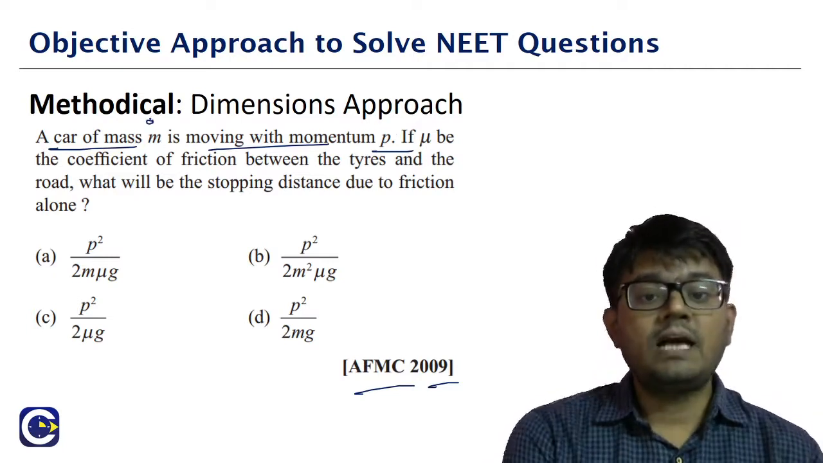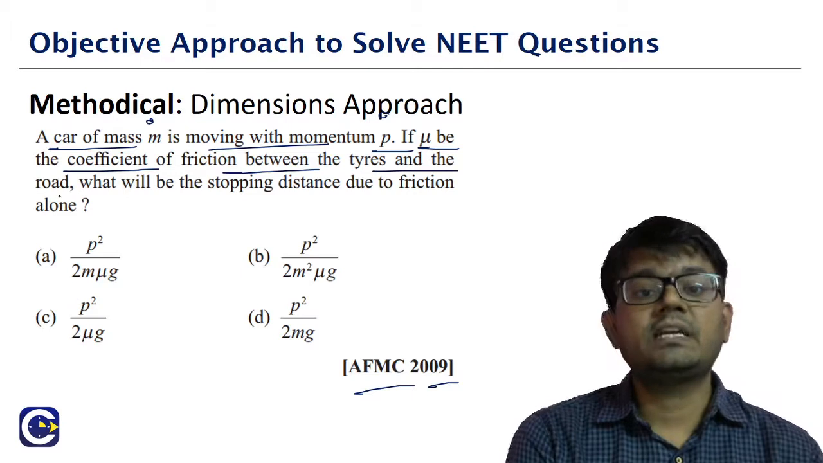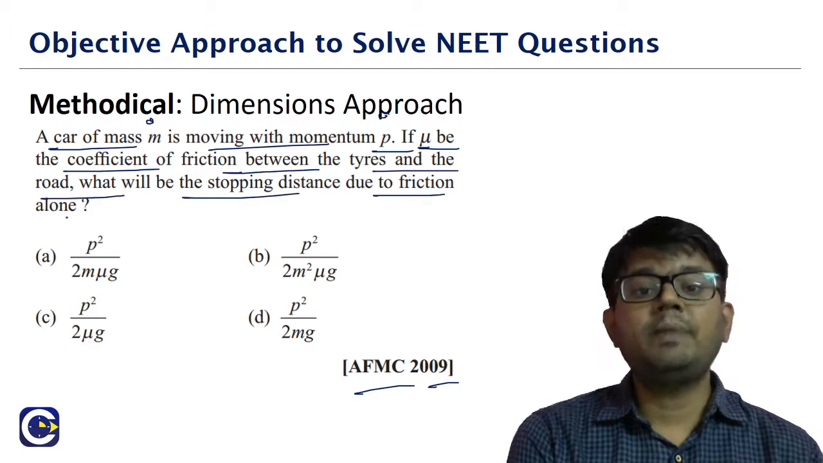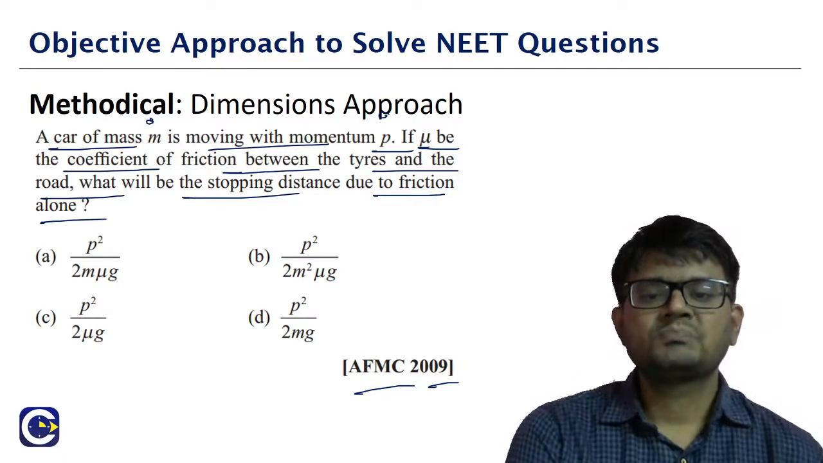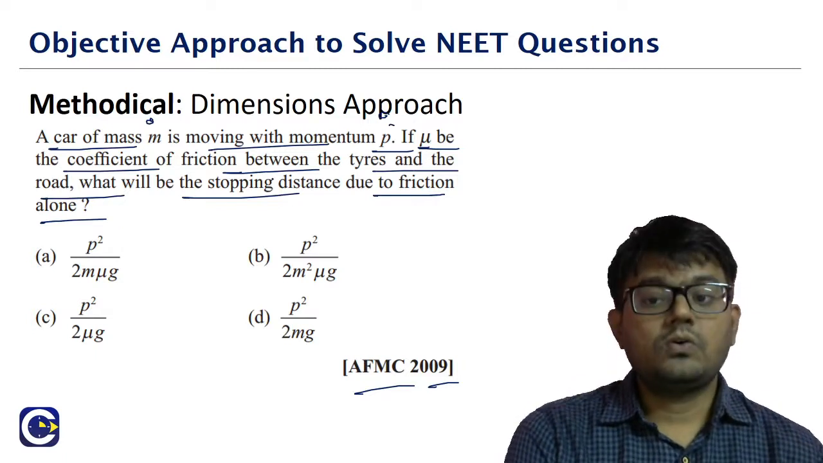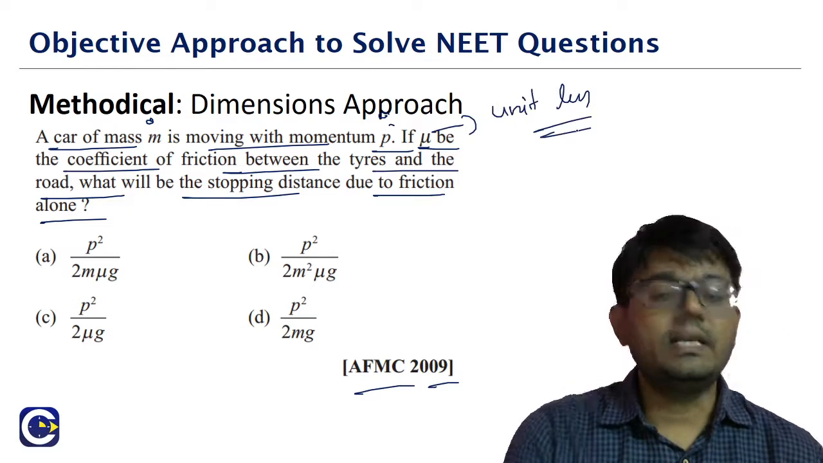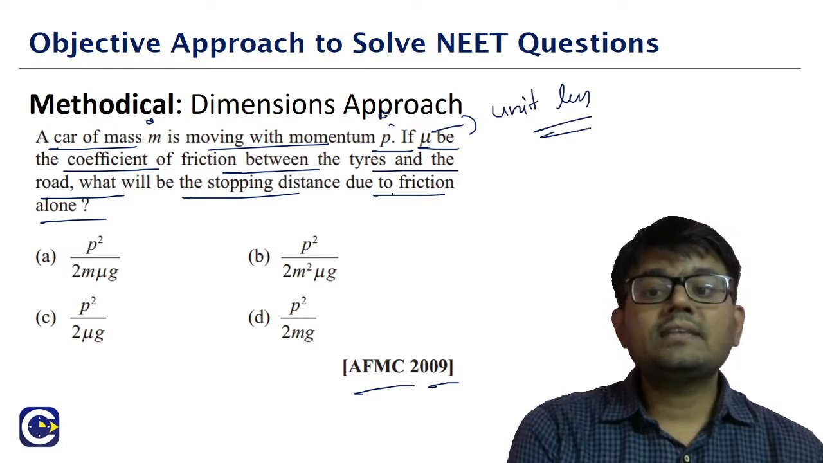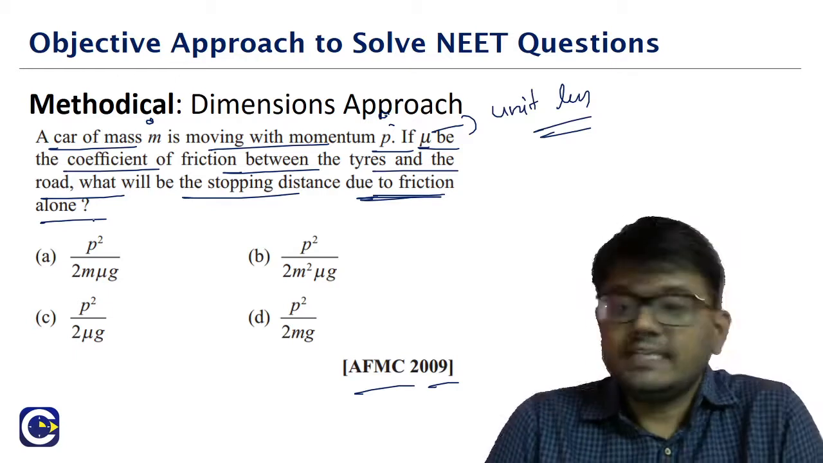Okay, mass is there, momentum is there. Mu is the coefficient of friction between the tires and the road. What will be the stopping distance due to the friction alone? I don't know anything about the concept. Mass is there, momentum is there, mu is there. Coefficient of friction is what? Unitless. Okay. They're asking us the stopping distance, which means the final answer must have the units of distance, right?